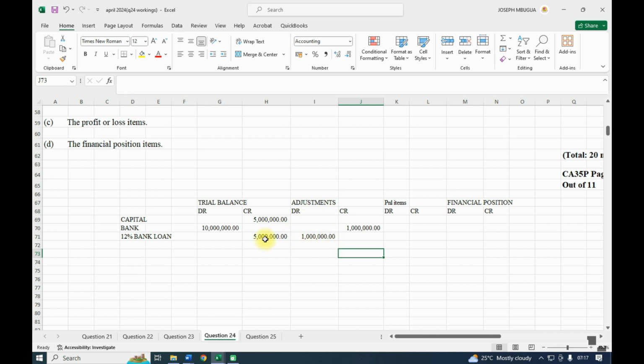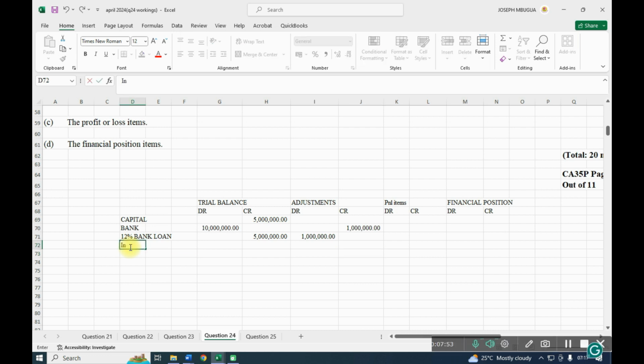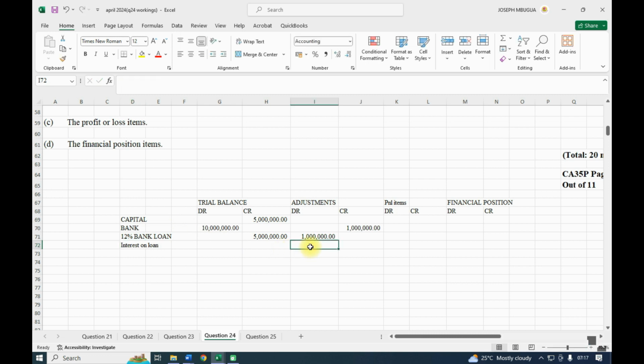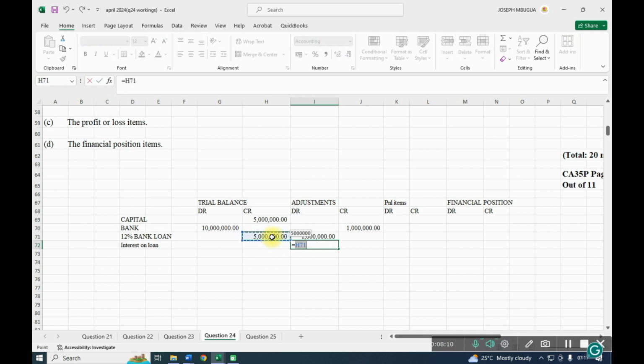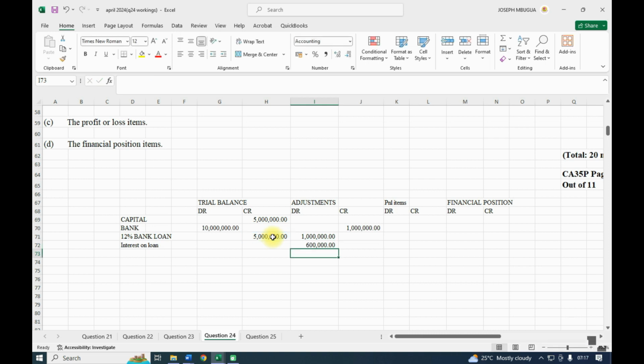Then we have the interest on loan, 12%. So that one will be under the adjustment, interest on loan. And remember, our loan is 12%. We take 5 million by 12%, so we shall be paying an interest of 600,000.